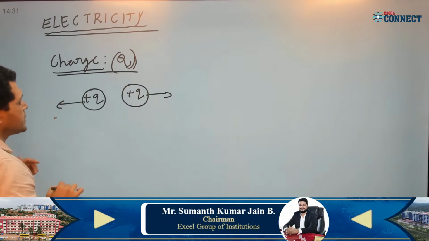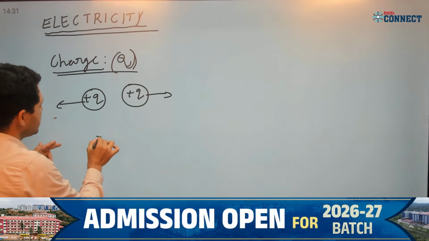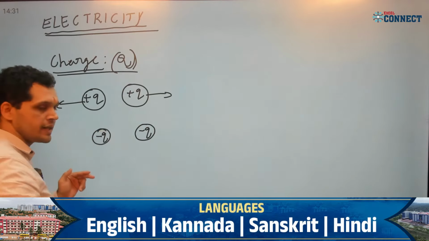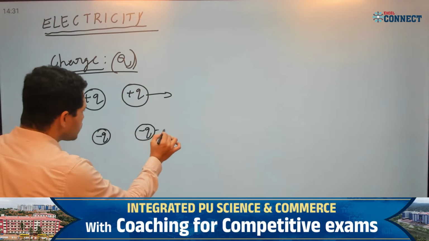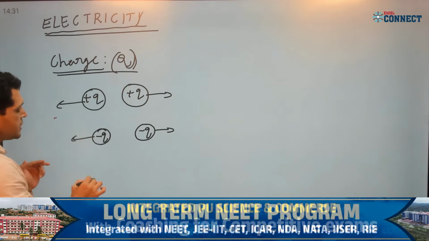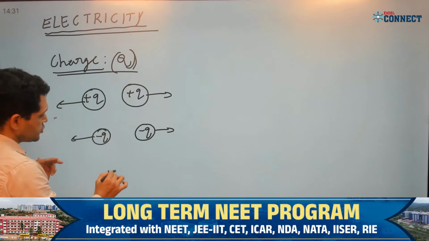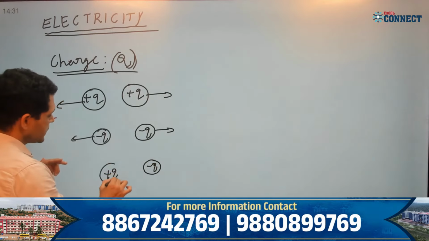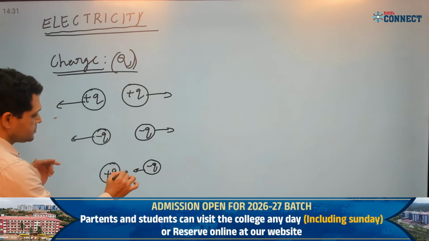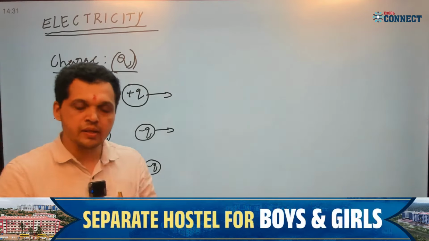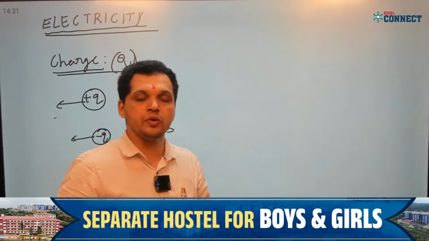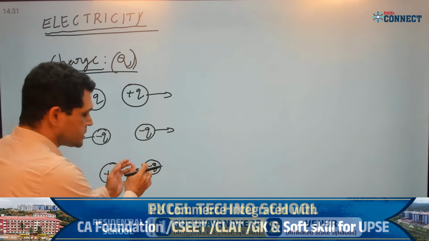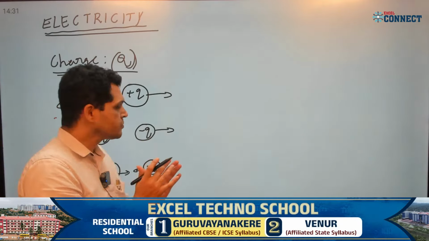If I take minus Q and minus Q, negative charges, they also repel each other. If I take unlike charges, one plus Q and one minus Q, they attract each other. This is a fundamental property of electric charges: like charges repel and unlike charges attract.